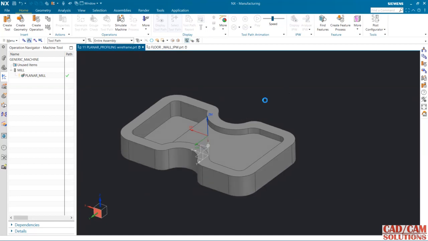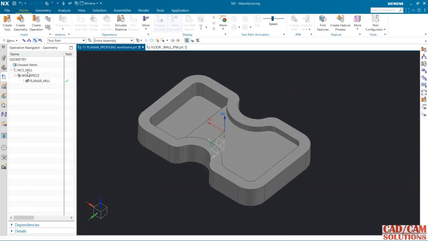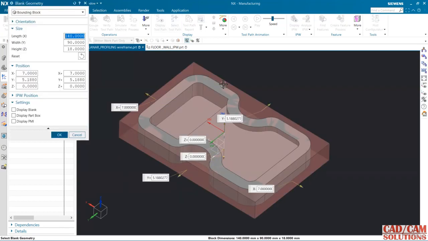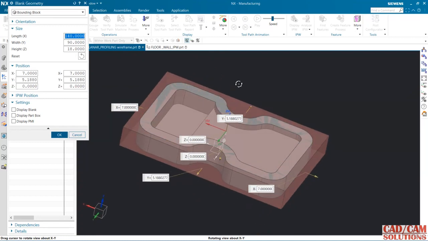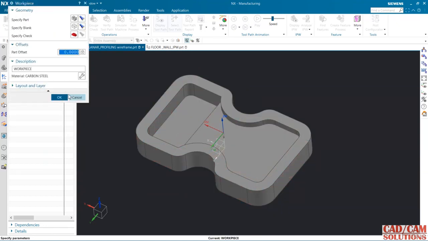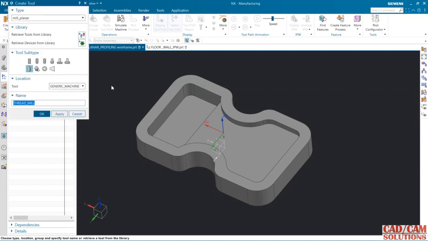So this is the model, and my blank is this. Double click here. This is the part, and the blank is a little bit bigger than this body, so I can cut this outer portion easily. Now I'm going to define a tool for this.